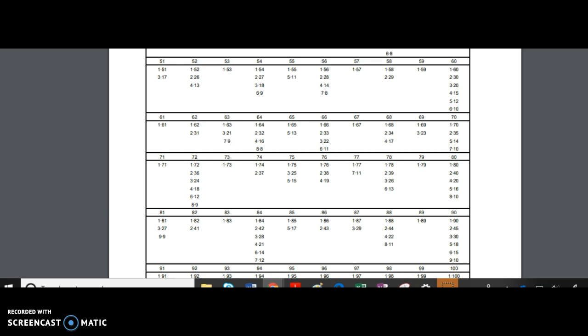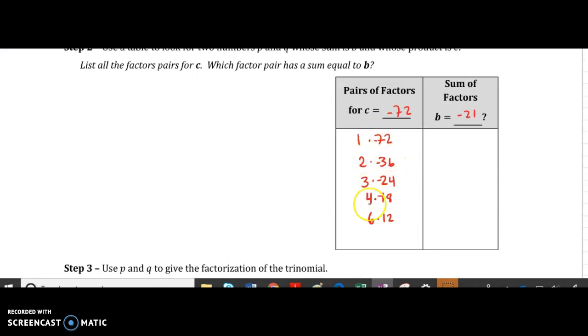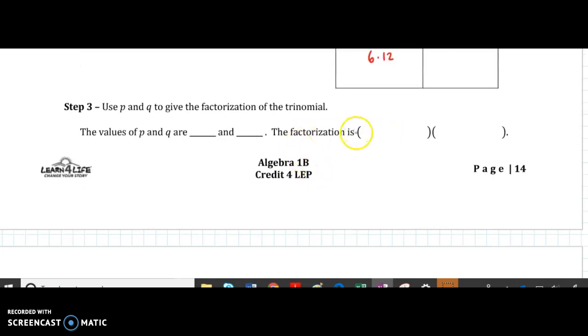So let's go back and see what we can do with this. Now we know our bigger number needs to be negative because our b is negative, and the pair that gives us negative 21 is 3 and negative 24. So those give us the factored form x plus 3 times x minus 24.